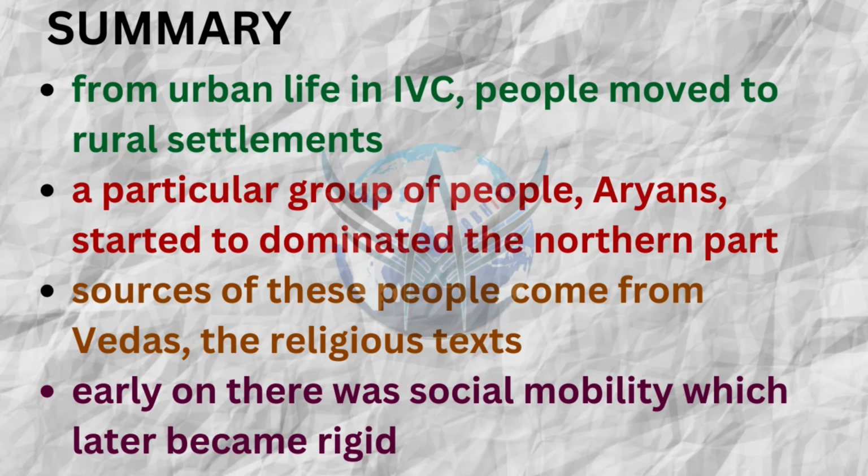And finally, the last point was that there was social mobility in the earlier Vedic Age, but gradually social mobility became very rigid, very tight. Why? Because there was a control by a certain group of people, influence of divine connections. The sacrifices and rituals became very elaborated. So not everyone could afford all those. So the social mobility became rigid. There are various reasons that we can discuss when we have the time, right?